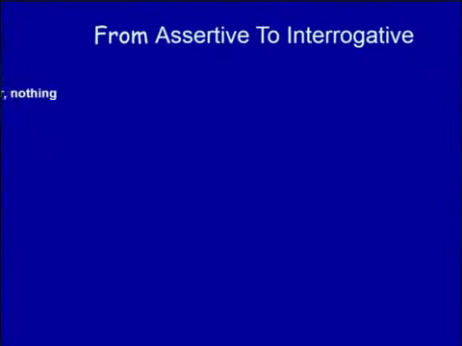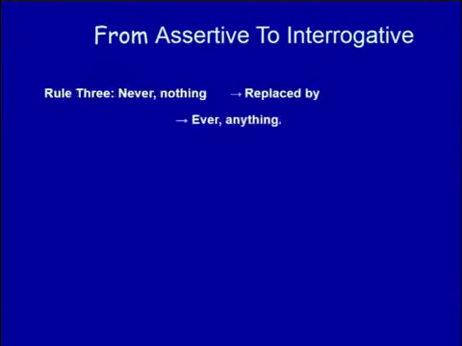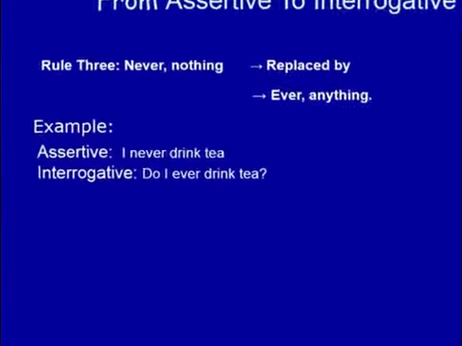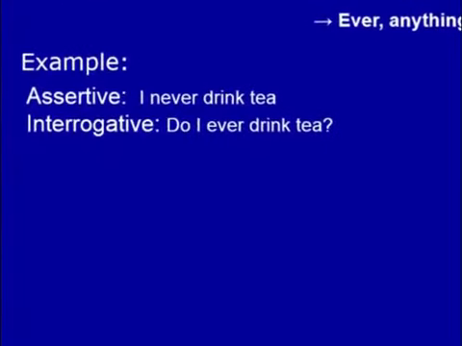Rule number 3. Never and nothing are replaced by ever and anything. Look at the example. I never drink tea. Do I ever drink tea? We have to bear in mind that the condition is that we have to use the auxiliary verb before the subject. Then it will be interrogative. Where there is no auxiliary verb, we have to take the help of a helping verb. So there is no auxiliary verb. That is why I have to take the help of the helping verb do.